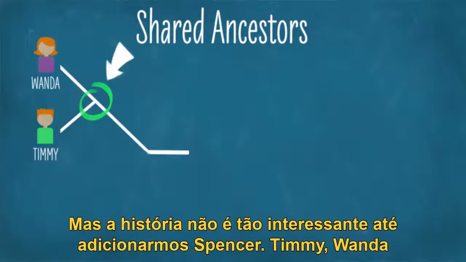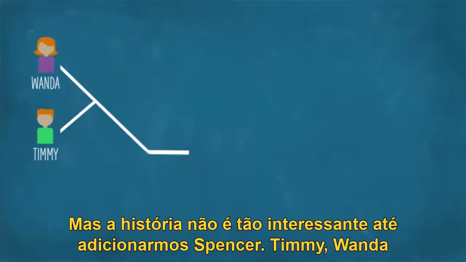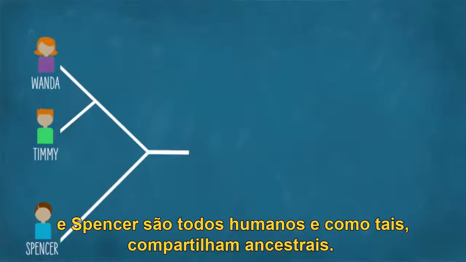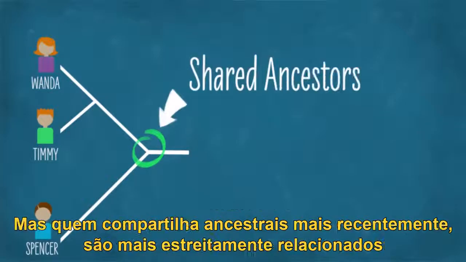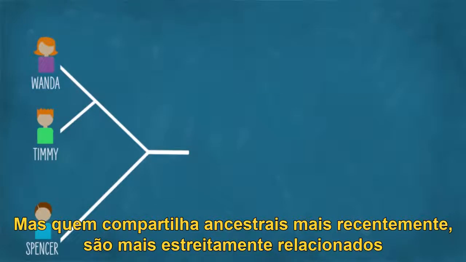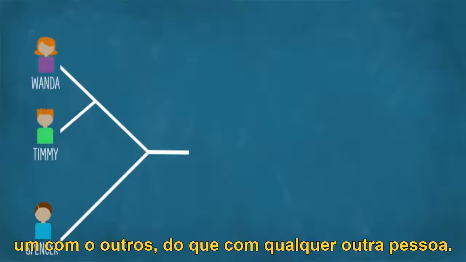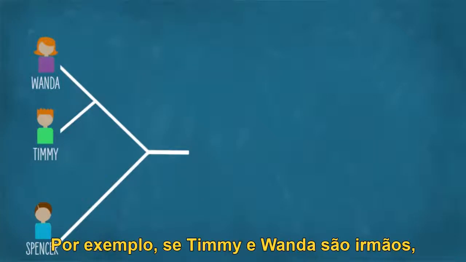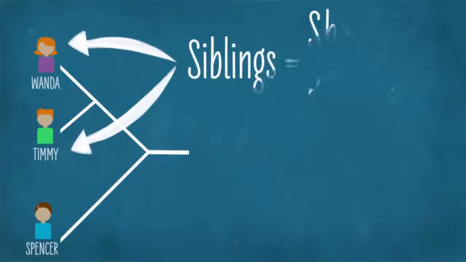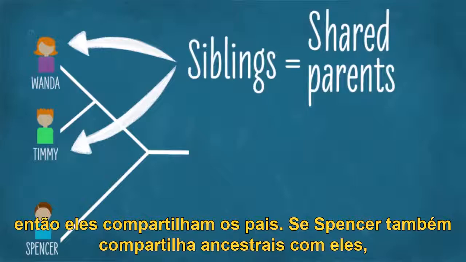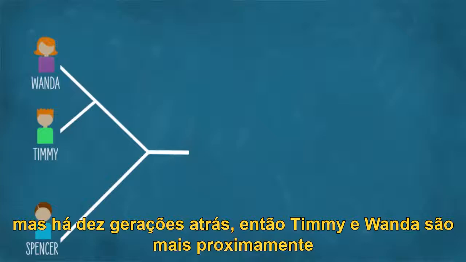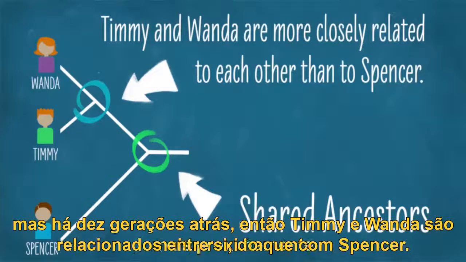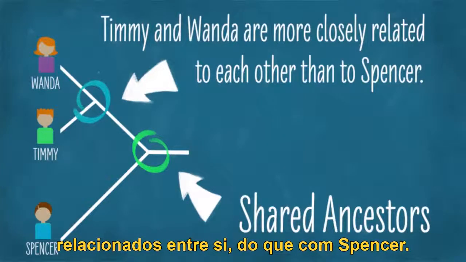Cool! But the story doesn't get interesting until I add in Spencer. Timmy, Wanda, and Spencer are all humans. As such, they all share ancestors. But the two that share ancestors more recently will be more closely related to one another than they are to anybody else. For example, if Timmy and Wanda are siblings, then they share parents. And if Spencer also shares ancestors with them, but 10 generations back, then Timmy and Wanda will be more closely related to one another than they are to Spencer.